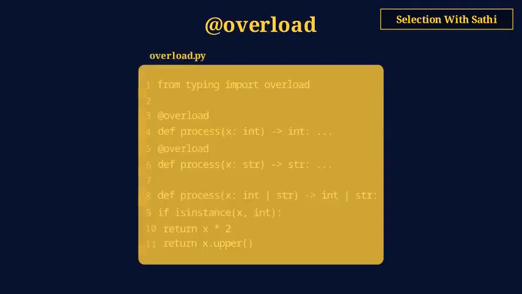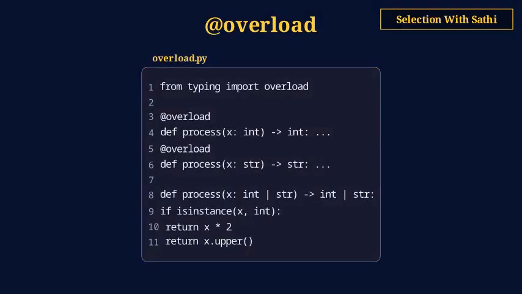The @overload decorator declares multiple type signatures for one function. You write overloaded stubs with @overload, each with different parameter and return types. Only the non-decorated implementation actually runs. This helps mypy narrow the return type based on what arguments you pass.